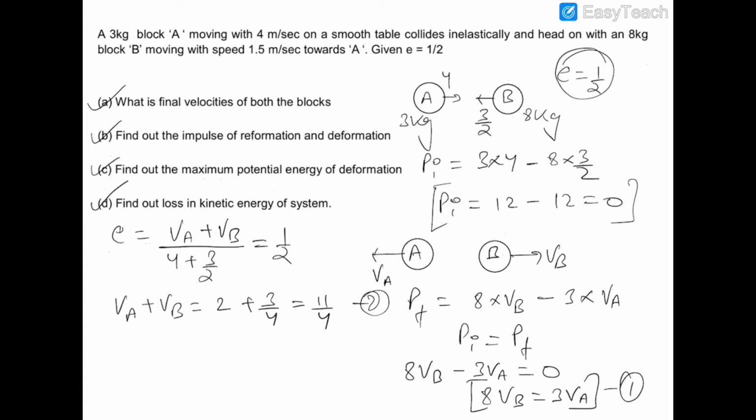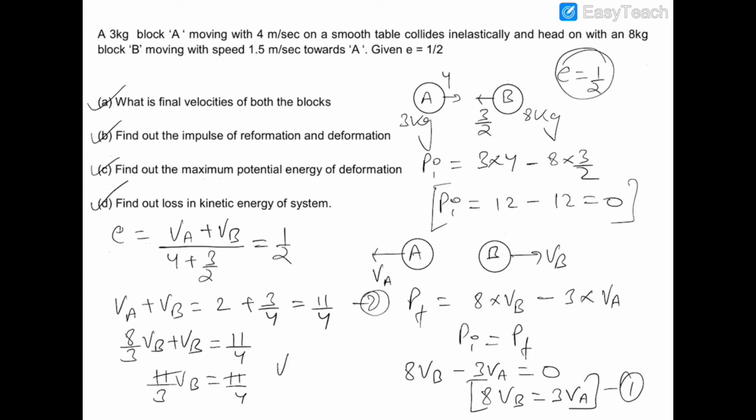We know that 8 VB is equal to 3 VA, and therefore I am substituting the value of VA, which is 8 by 3 VB. So 8 by 3 VB plus VB is equal to 11 by 4, and this is 11 by 3 VB is equal to 11 by 4.